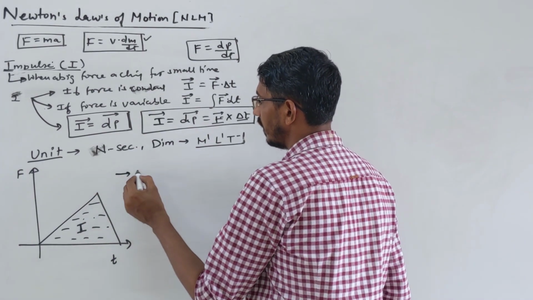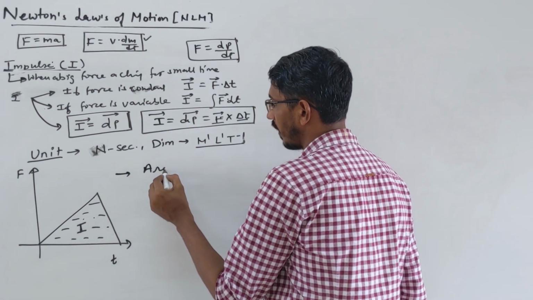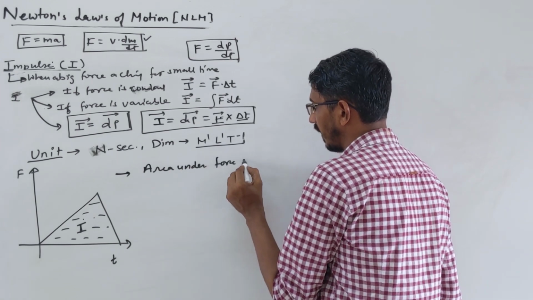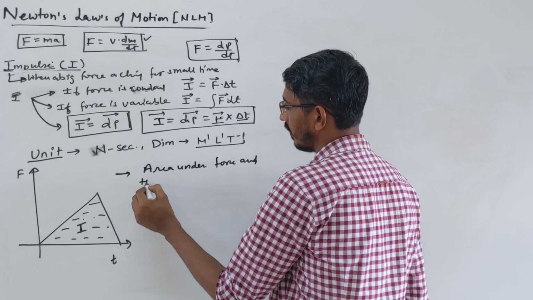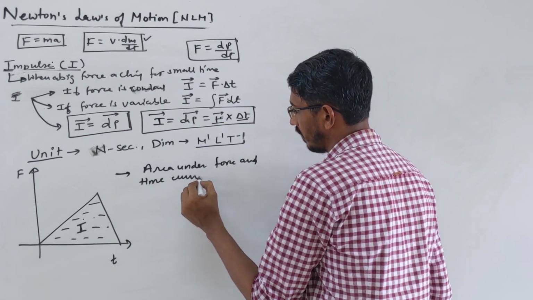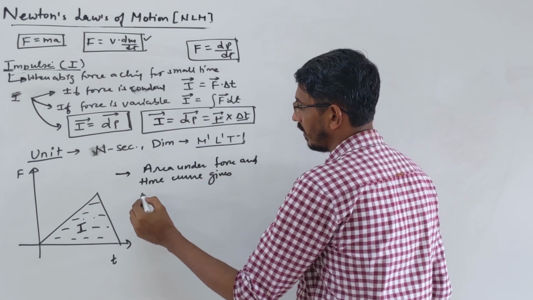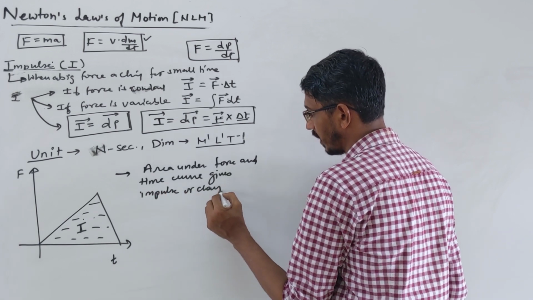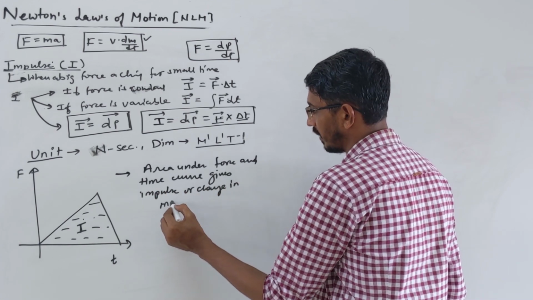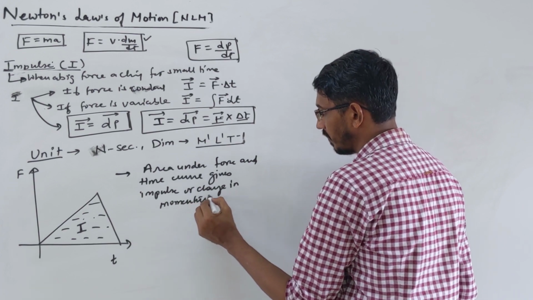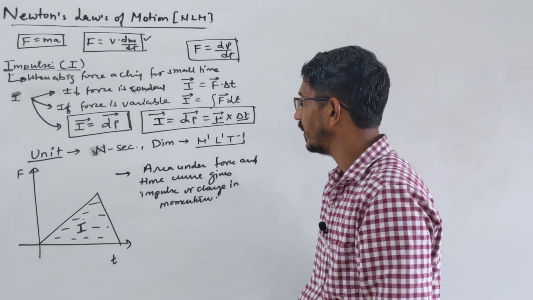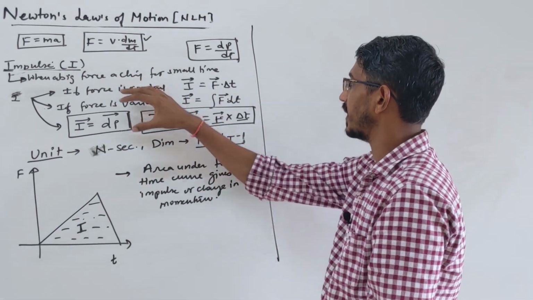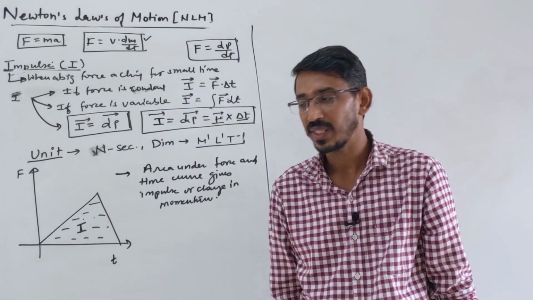So I am writing here: the area under the force and time curve gives impulse, or simply you can say change in momentum also, because impulse is simply equal to change in momentum. Now we'll talk about how they ask questions directly on impulse and momentum relations.